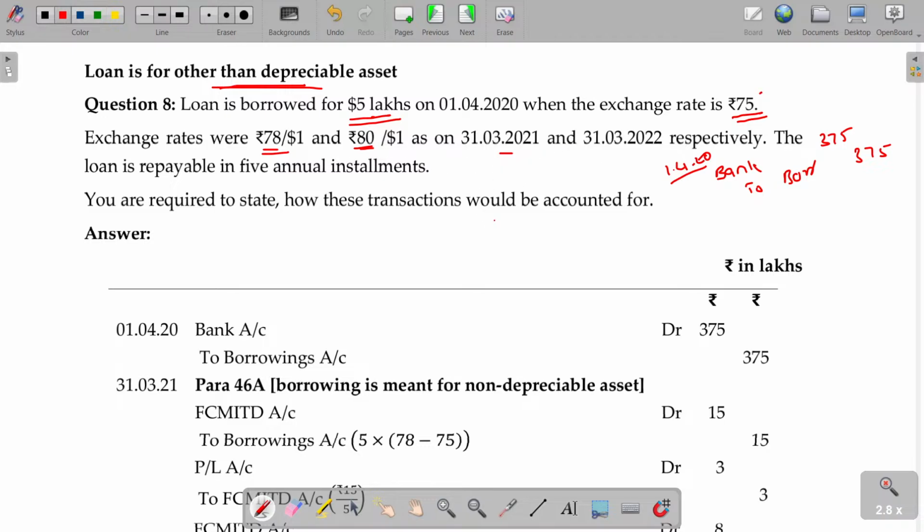So 1 year later, on 31/3/21, you thought you would pay only 75, but you need to pay 78, 3 rupees excess. Is that okay? Then that 3 rupees should also be added to the borrowings, named as foreign currency monetary item translation difference account debit to borrowings. Borrowings will be repayable higher by 3 rupees per dollar for 5 lakhs. 15 lakhs you have to pay excess. Right.